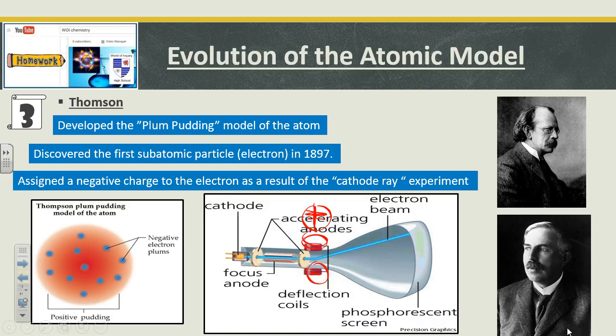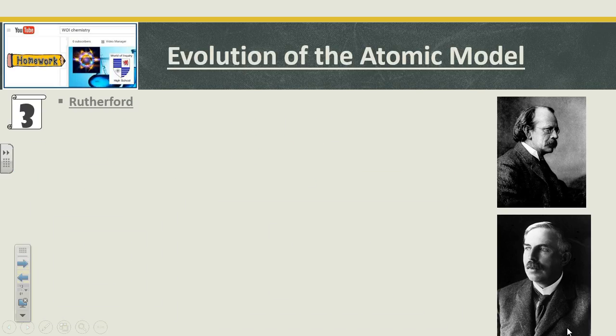Okay, and I get this ray that comes through. Boom, and we know positive and negatives attract, and look, it bends it. And he can pick it up and detect it over here. And look, he was expecting it to go through straight. Well, how's it come? It ended up all the way up there. Well, if he knows what he's shooting through there is an electron, and all of a sudden it goes towards that positive magnet, he says, hey, they must be negatively charged. And that bending gives him a lot of information to go on, and he got to further this idea of the atom and what it's made up of.